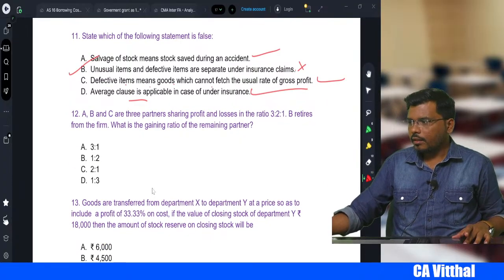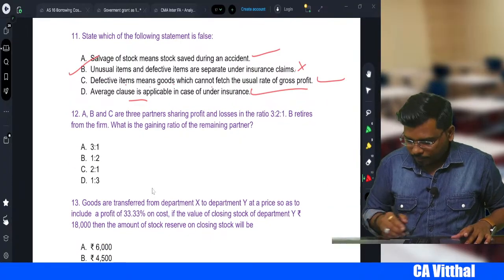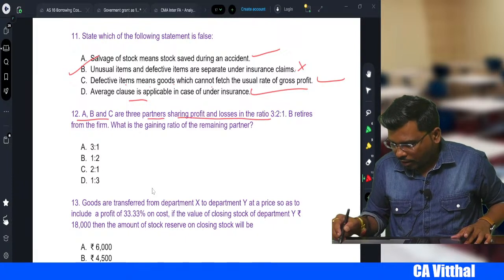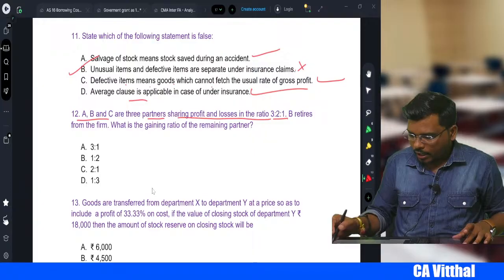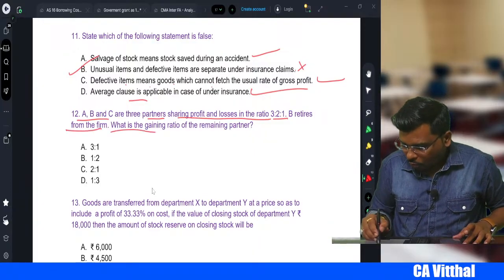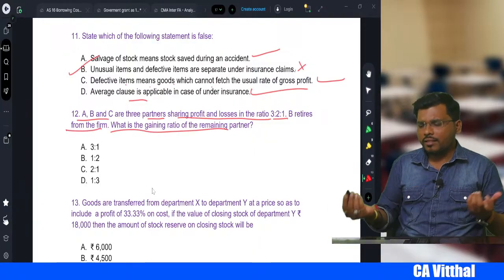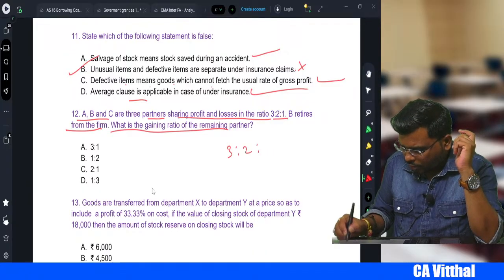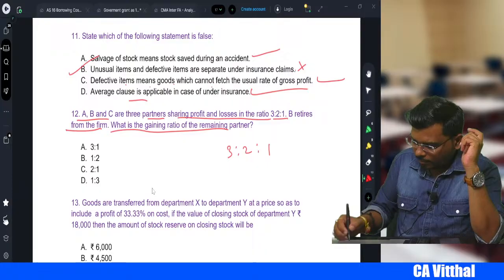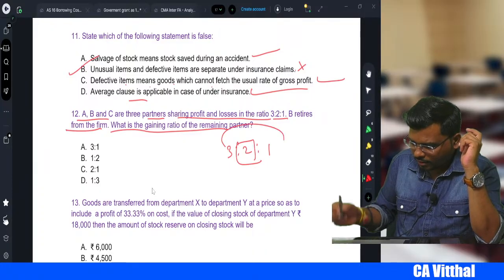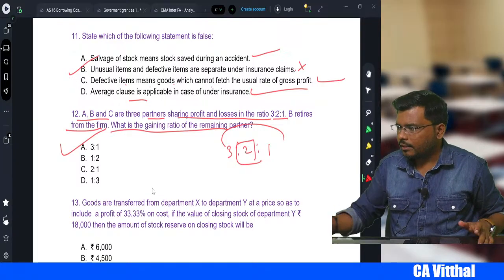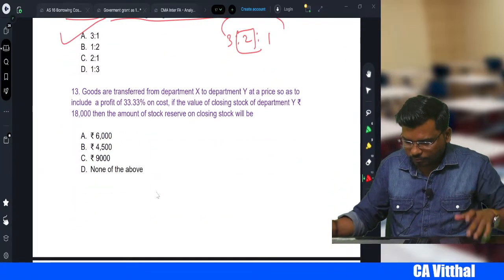Correct. Okay, next one. A, B and C are three partners sharing profit and loss in the ratio of 3:2:1. B retires from the firm. What is the gaining ratio of the remaining partners? Very simple. There are A, B, C, 3:2:1. Who retires, sir? B. So what is the gaining ratio? 3:1. Right? Is that clear? It is very simple.